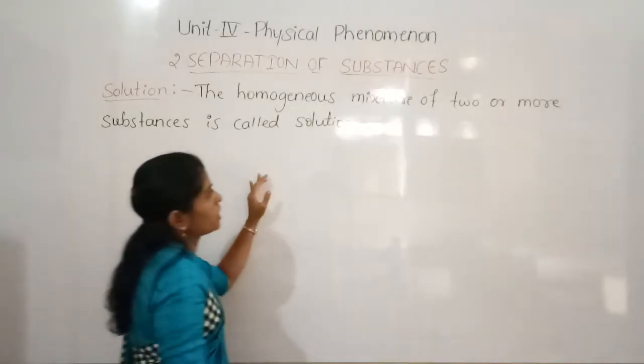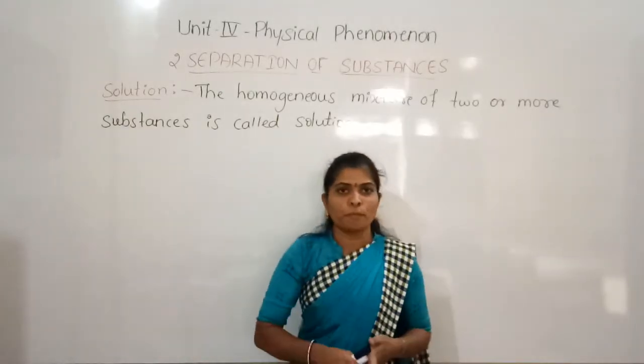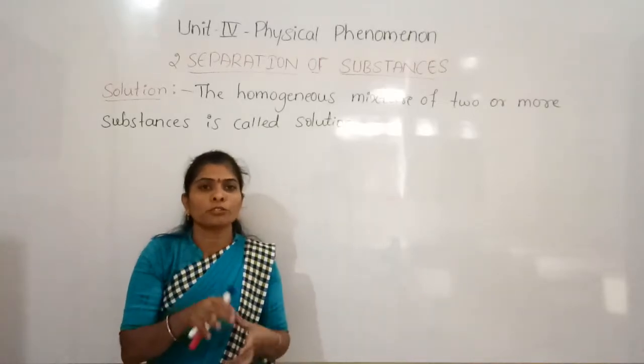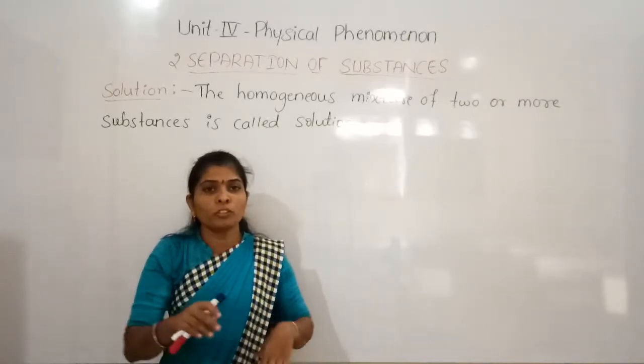A solution is formed when two or more substances combine together homogeneously.